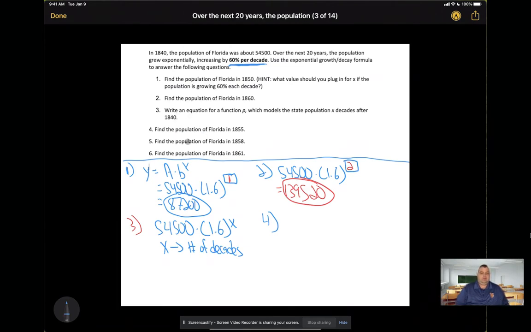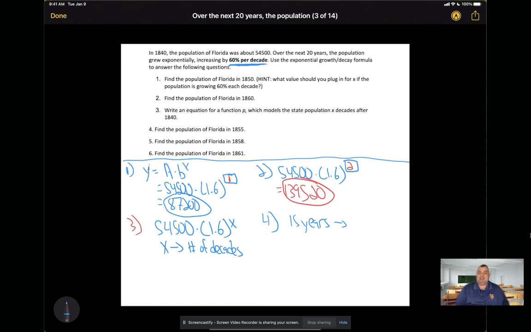Number 4, find the population of Florida in 1855. In order to figure out what I plug in for x, I need to take the number of years and convert it to decades. So 1840 to 1855 is 15 years. 15 years is how many decades?